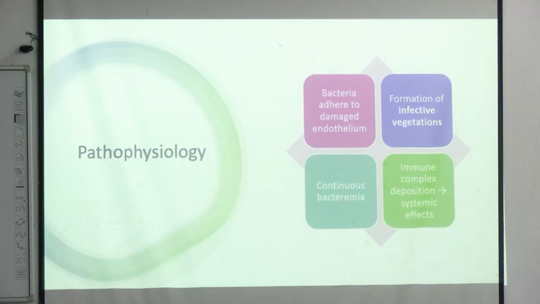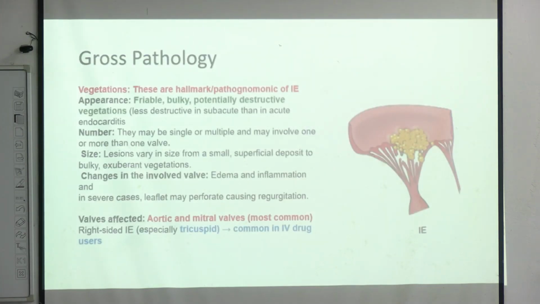So the pathophysiology: the bacteria adhere to the damaged endothelium. This will form the infective vegetations, and continuous bacteremia will also lead to immune complex depositions, and they will have systemic side effects like glomerulonephritis. So this is the gross pathology. Grossly what we see, these are the vegetations. These vegetations are the hallmark of infective endocarditis.